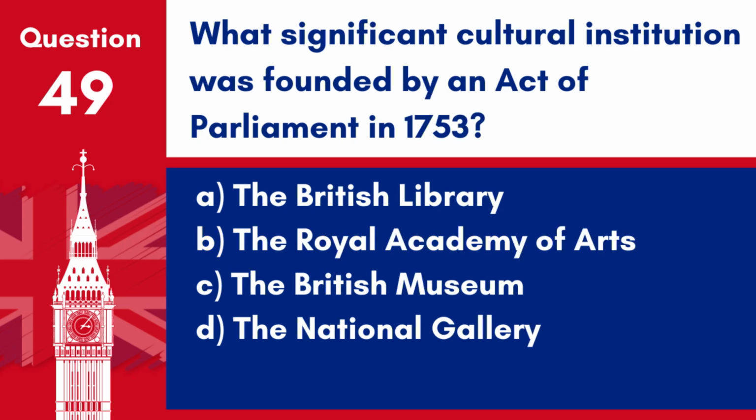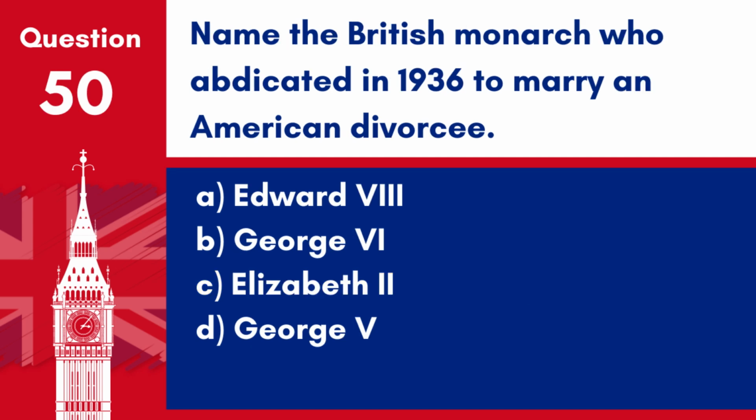Question 49. What significant cultural institution was founded by an Act of Parliament in 1753? A. The British Library. B. The Royal Academy of Arts. C. The British Museum. D. The National Gallery. Answer C. The British Museum. The British Museum was founded in 1753 by an Act of Parliament, established from the collections of physician and scientist Sir Hans Sloane.